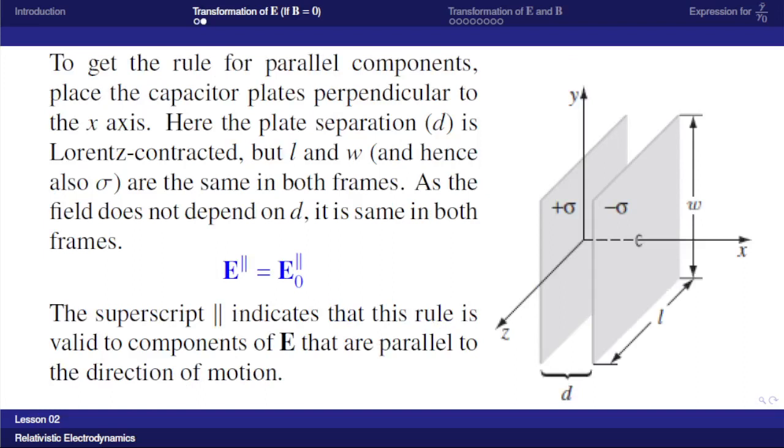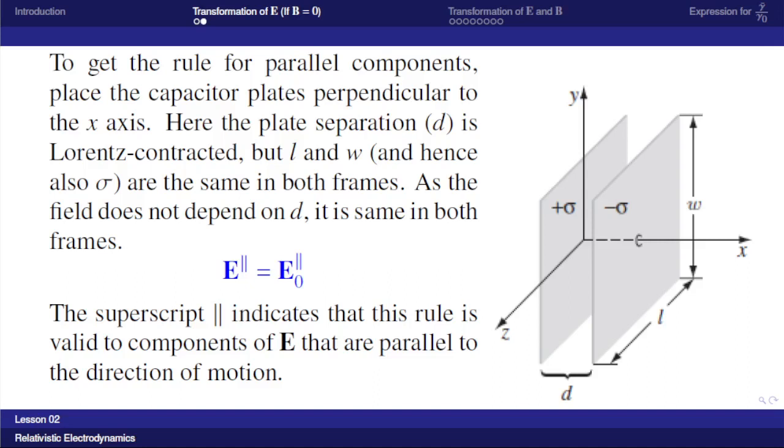Now to get the rule for parallel components, we place the capacitor plates perpendicular to the x direction. Now the electric field will be along the x direction. Here the plate separation d is decreasing, but there is no change in length and width because now both of them are perpendicular to the direction of motion. So the electric field, which depends on the surface charge density and epsilon 0, now the surface charge density is not changing because length, width and the total charge remain the same.